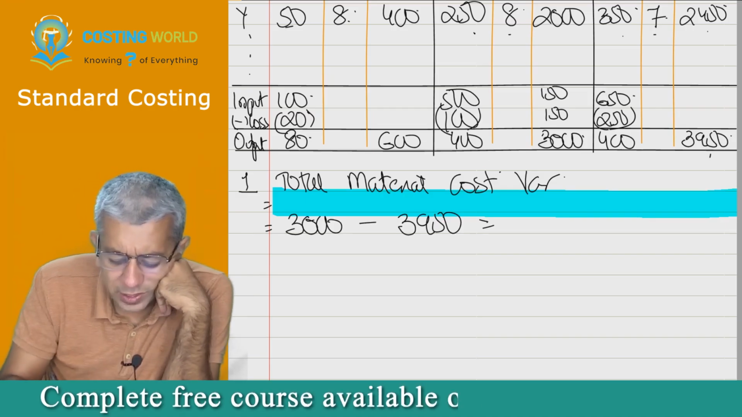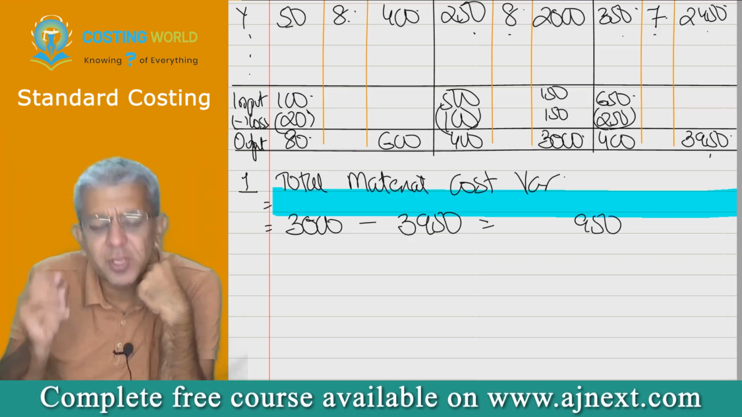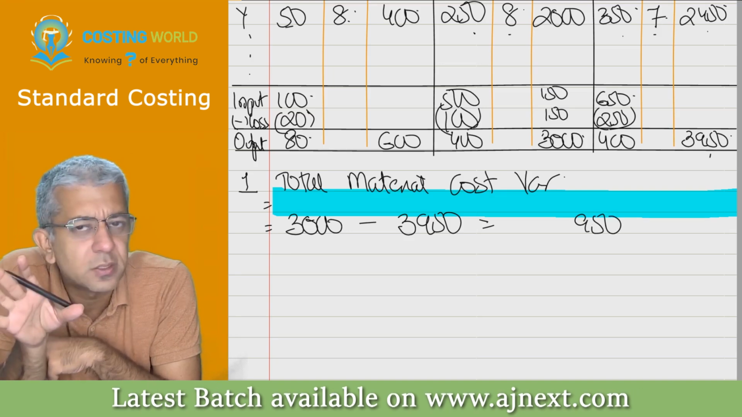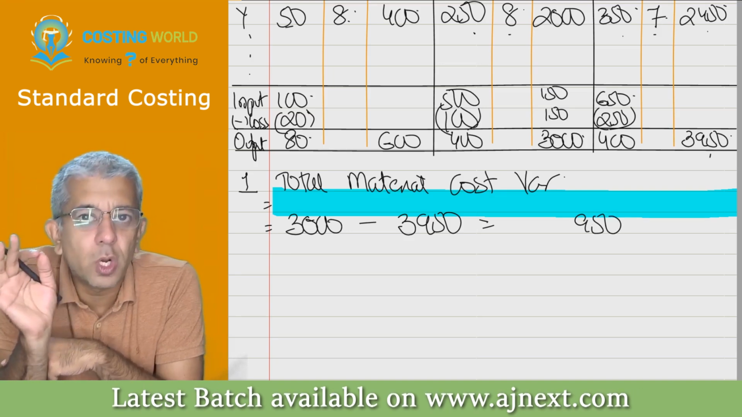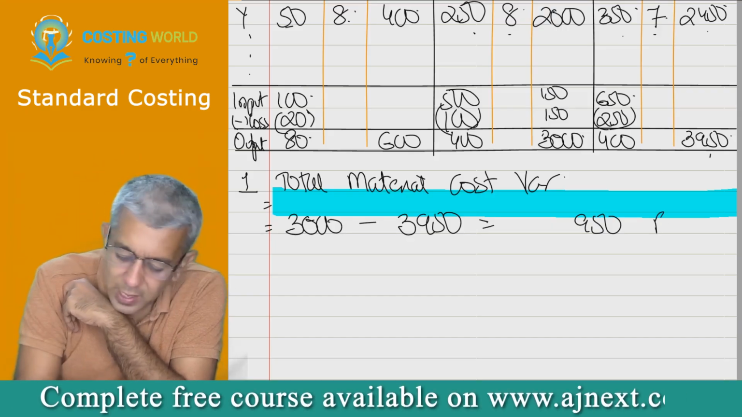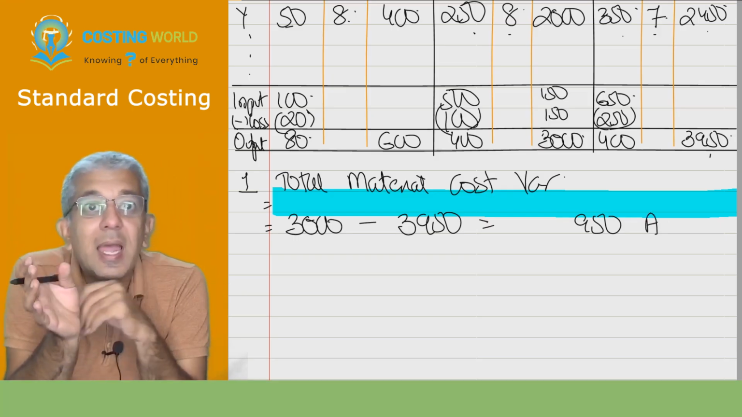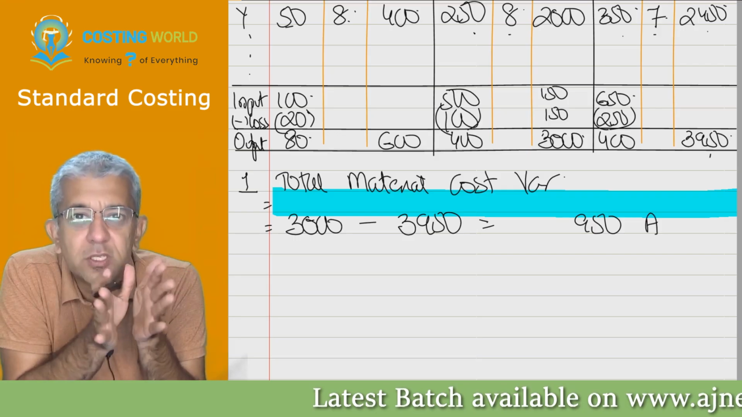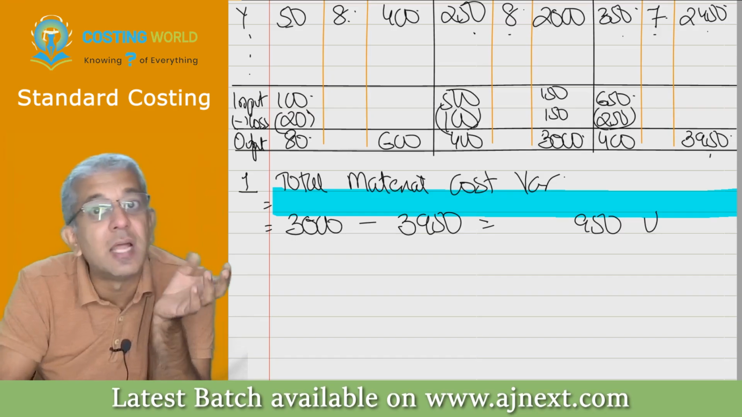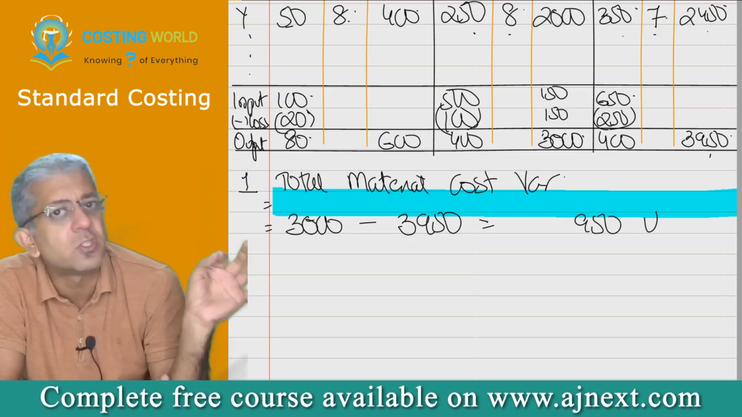How much was the difference in material cost? Your names will tell you each and everything. So therefore, 950 rupees we all have spent extra. Now one thing, in standard costing there is no plus, there is no minus. If you all have done a good job, your variance will be called a favorable variance, symbolized by F. If you all have done a bad job, then your variance will be an adverse variance, written as A. Adverse you can also call unfavorable variance, symbolized by U. So A and U are the same things.